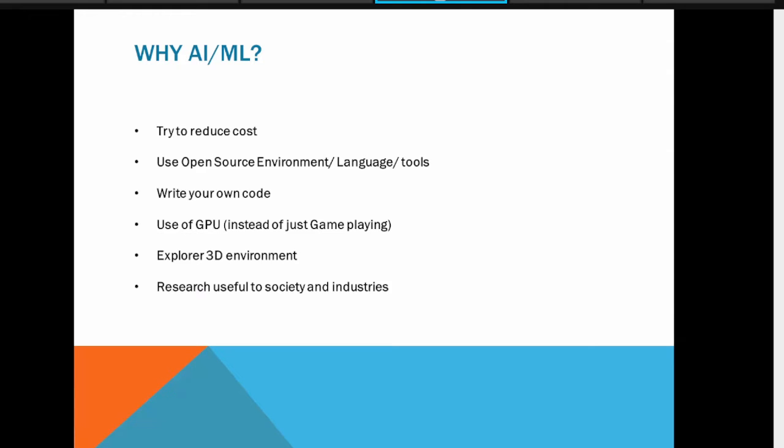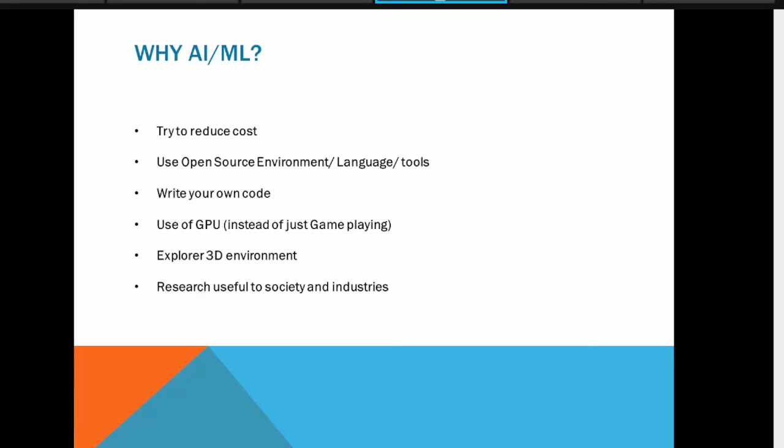Then use the open source environment; of course, using that you can reduce the cost. Write your own code, and you can easily implement your own algorithms there. Then use of GPU: nowadays, cheap GPUs are available. You have already heard the lecture on GPU, and interesting libraries are available. NVIDIA has launched many useful SDKs for AI and modeling.